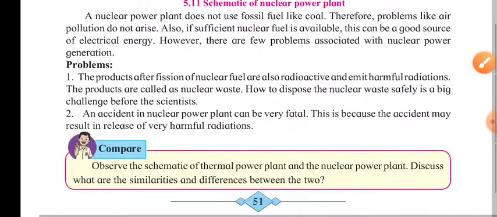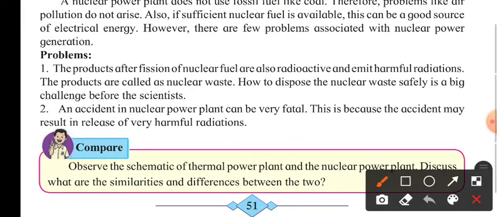Further, the next are the problems with this. Problems are that the products after fission of a nuclear fuel are also radioactive and emit harmful radiations. The products are called nuclear waste. How to dispose of the nuclear waste safely is a big challenge before scientists. And an accident in a nuclear power plant can be very fatal. This is because the accident may result in release of very harmful radiations. So these are the very problematic issues we have related with this particular kind of power plant.